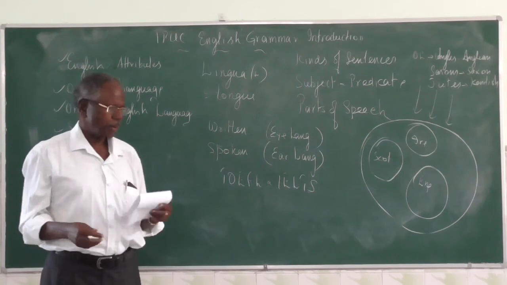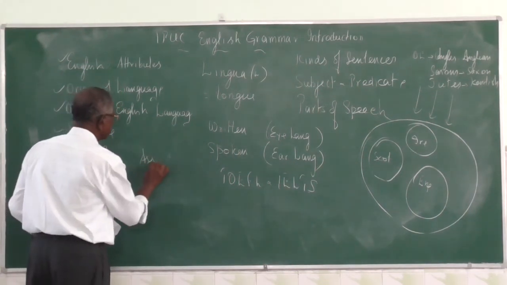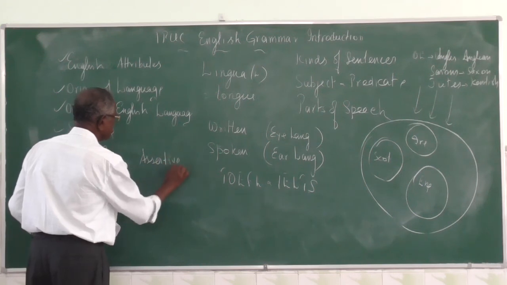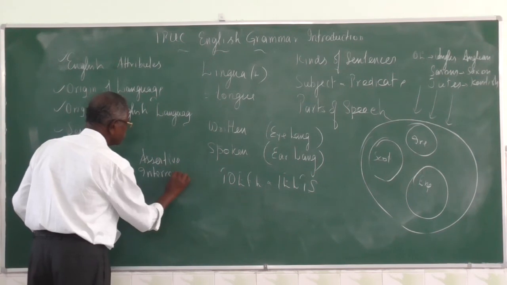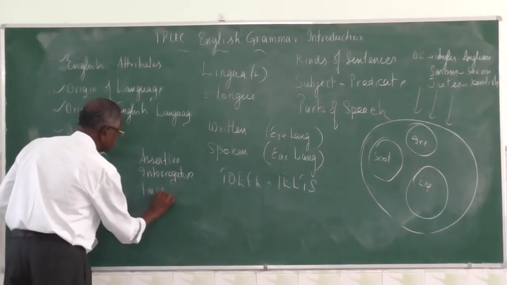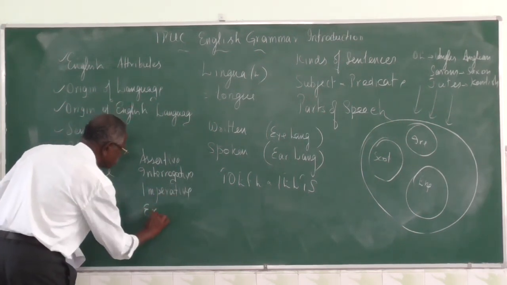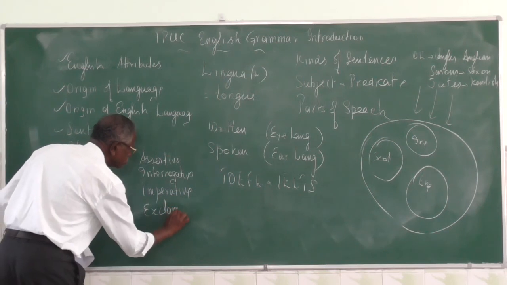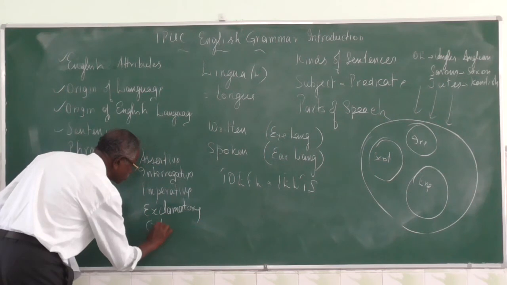Third is the imperative sentence. Let me note down here: one is assertive, interrogative, imperative, exclamatory, and optative.